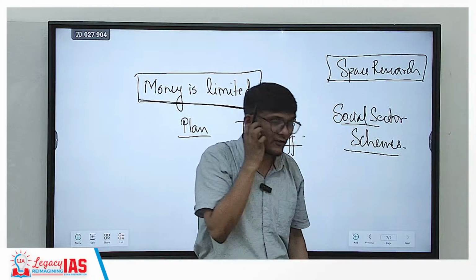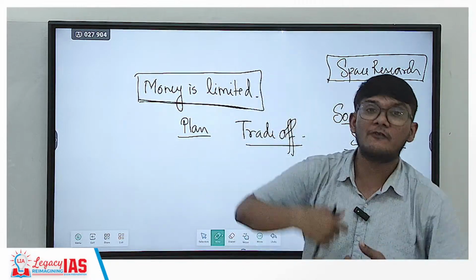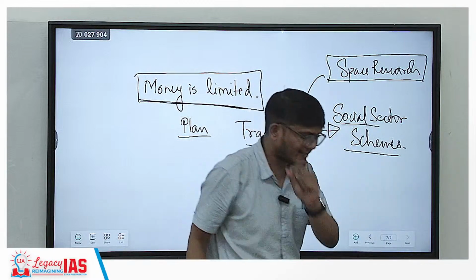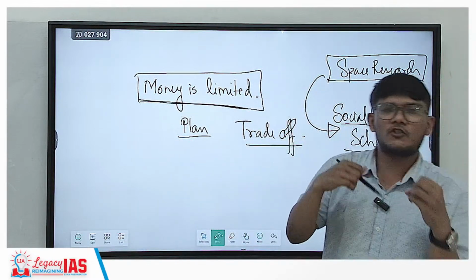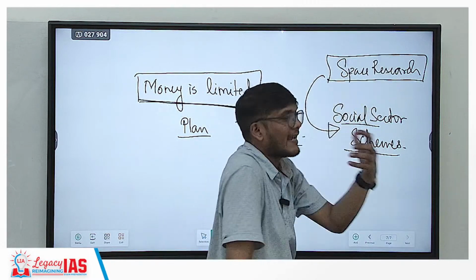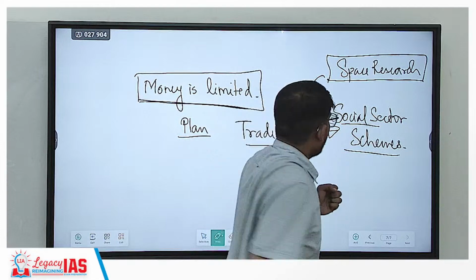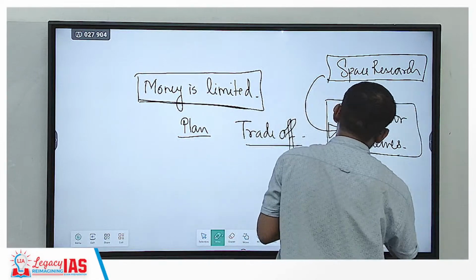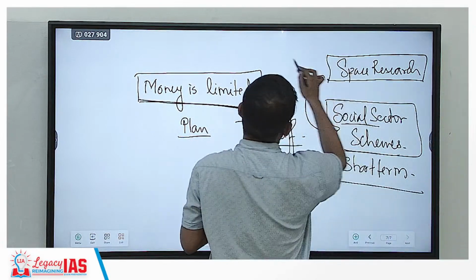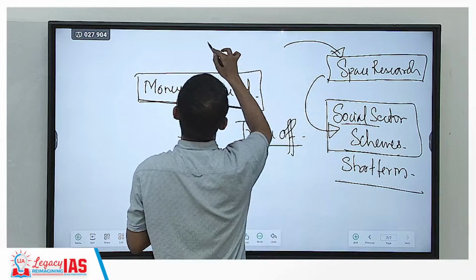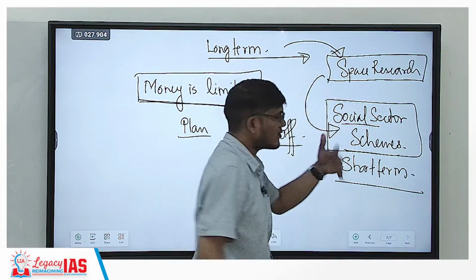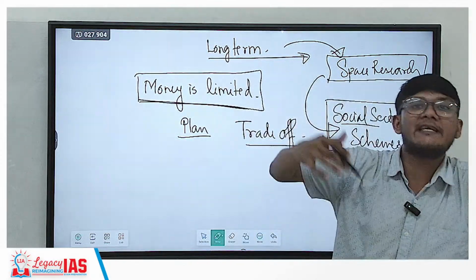Why? Because space research is a technological advancement which actually helps the social sector as well. A very simple example is the geostationary satellites and the mapping satellites, which help in agricultural development. So a social sector scheme may be a short-term approach to remove hunger, poverty, etc. But doing space research can be a long-term approach to end hunger and poverty, and increase the productivity of the agricultural sector and many other things.